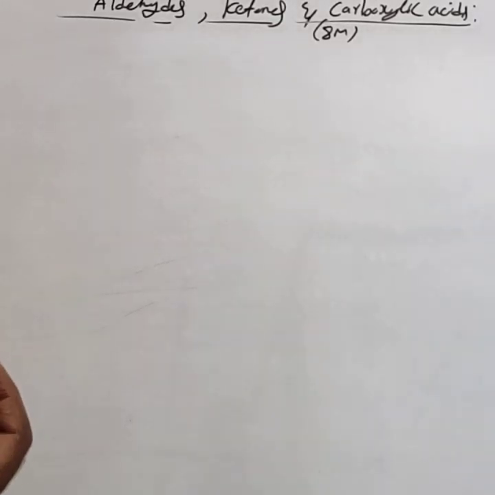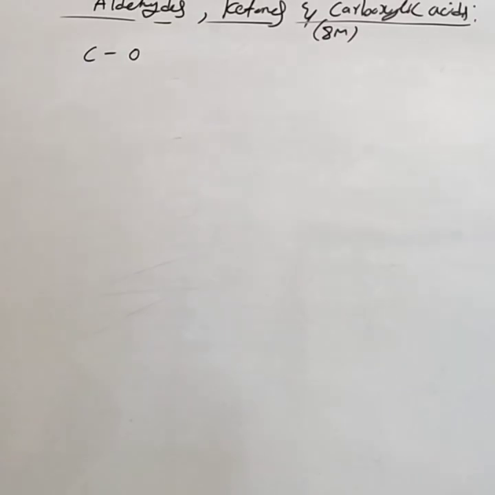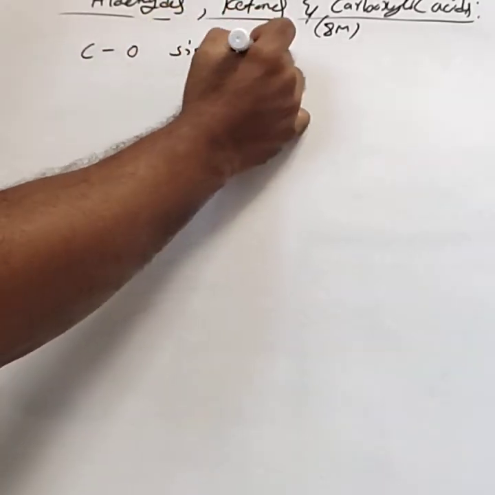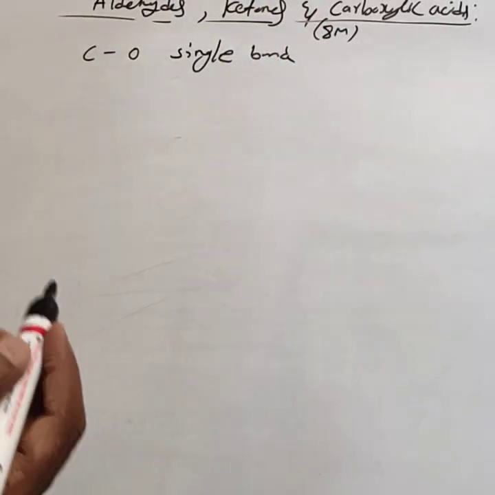In the last chapter, alcohols, phenols and ethers, we studied organic compounds with a functional group containing a carbon-oxygen single bond, whether alcohol, phenol or ether.